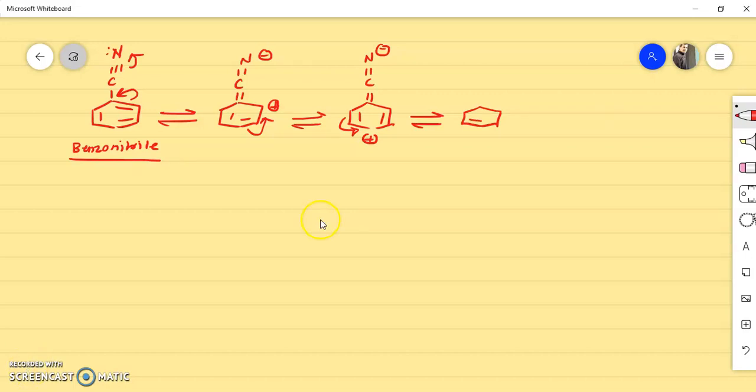Here there will be a double bond, and here the positive charge will be there. So double bond to C, double bond to N, negative charge. Finally, if this bond shifts here, we get our original benzonitrile molecule in this way, C triple bond N. So these are the three resonating forms, and again the resonance hybrid structure will be like this.